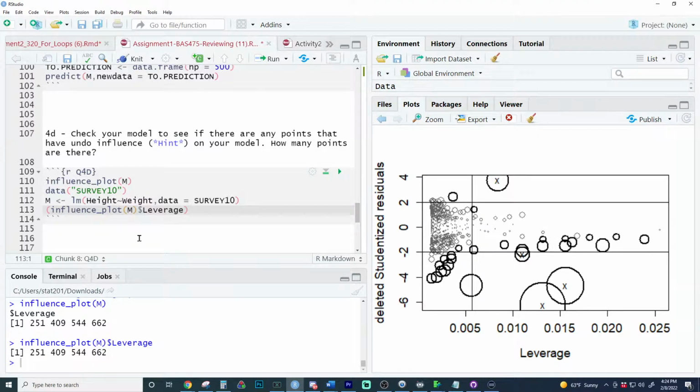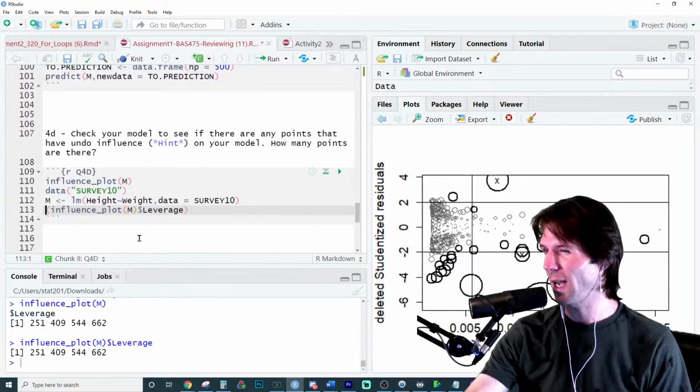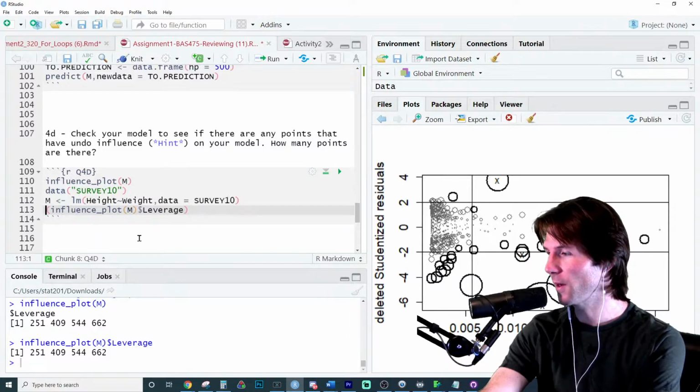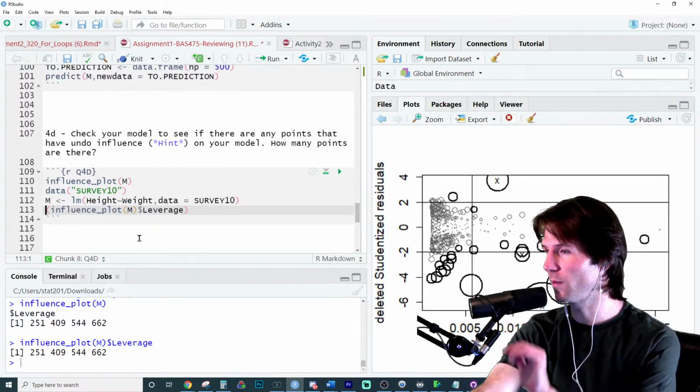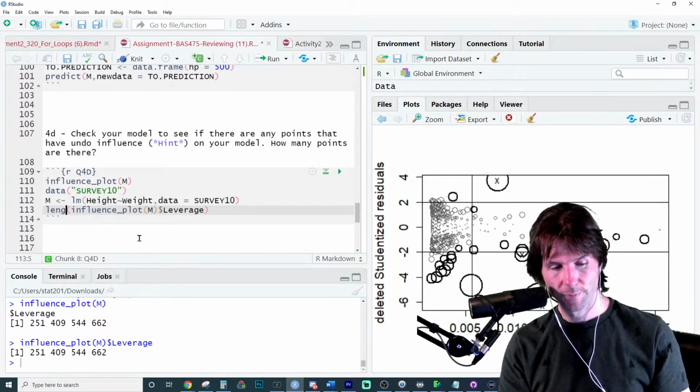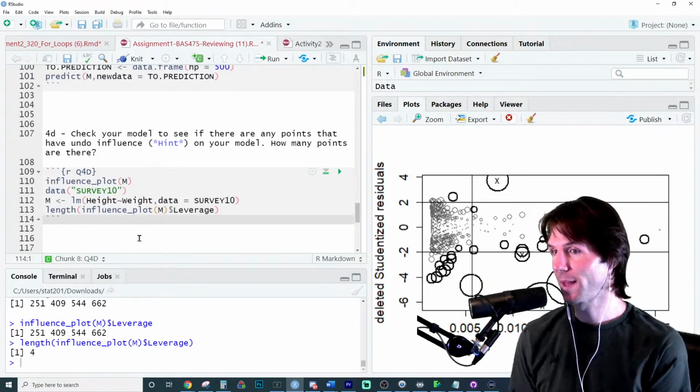Because there's one in row 251, there's one in row 409, one in row 544. Those are where the influential observations are at. How could we then find out how long that vector is, for all intents and purposes? What code could we put in front of that to be like, how long is that? You got it. There we go. And that's the answer.